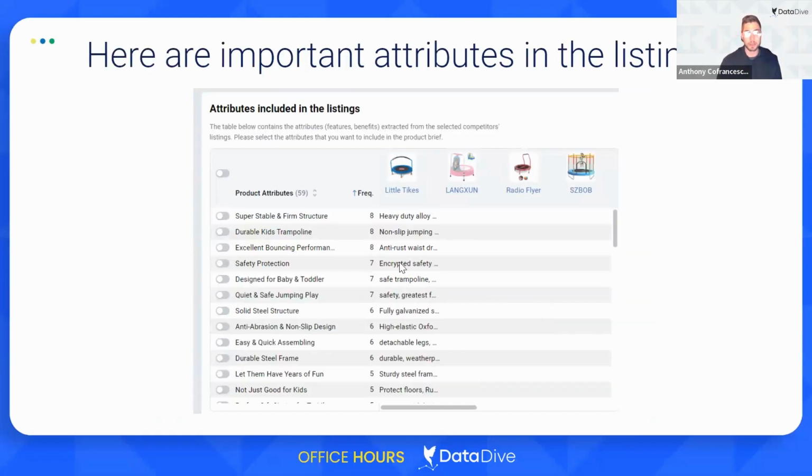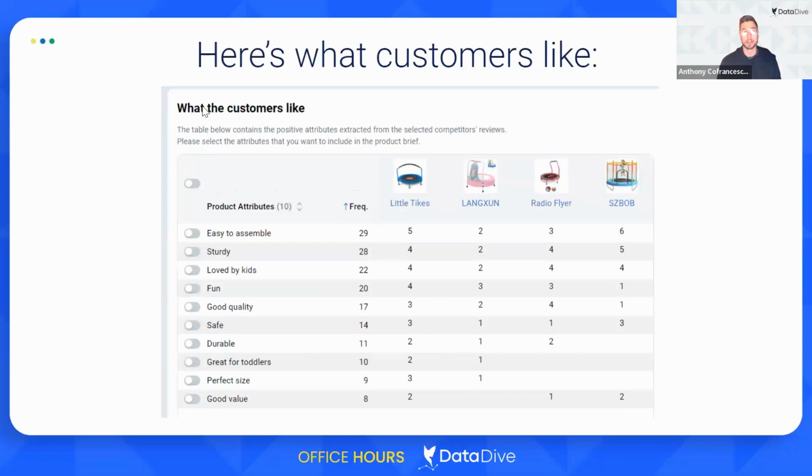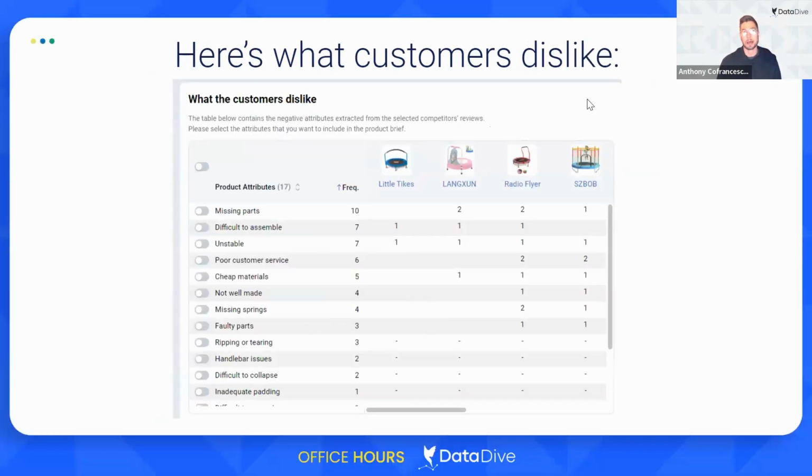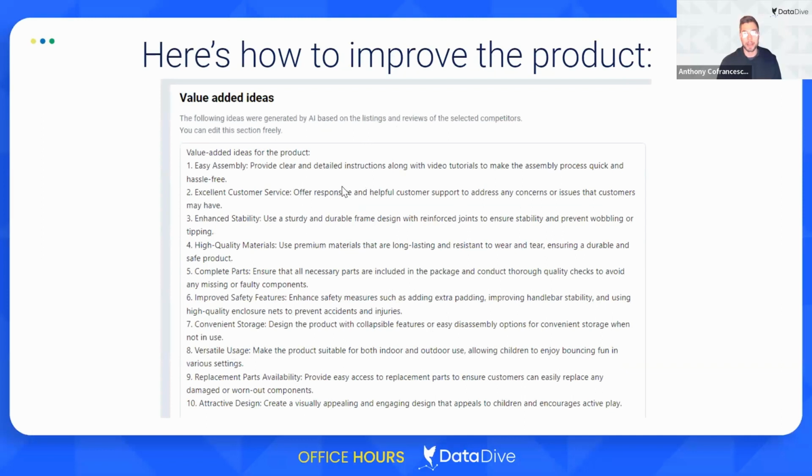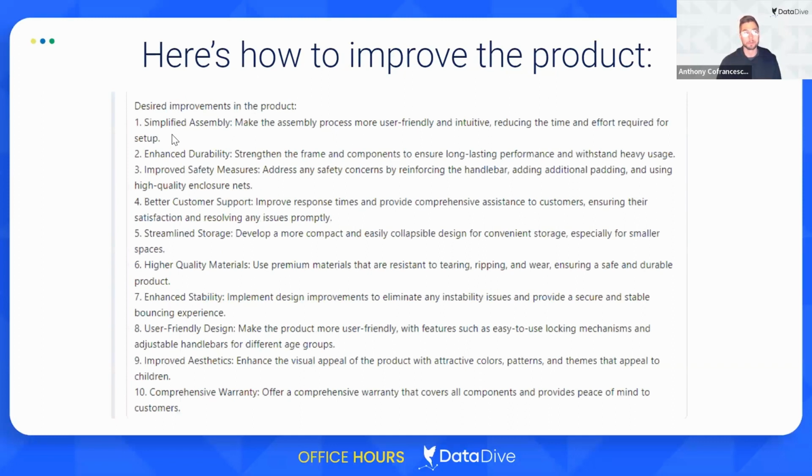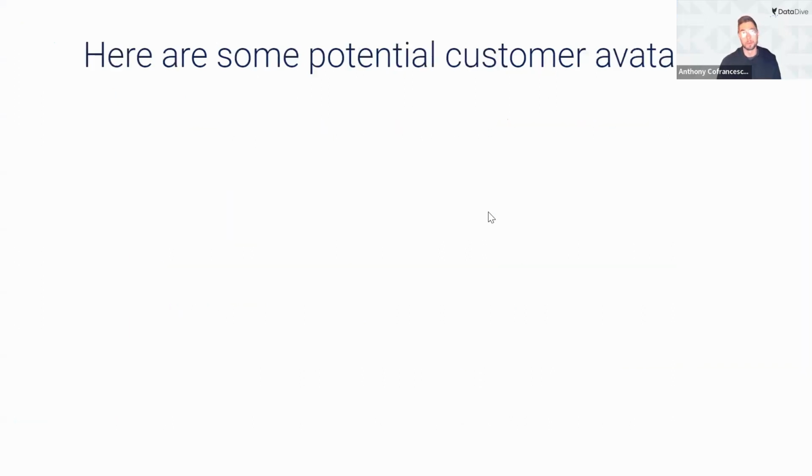And so this was covered in the section on attributes that are included in the listing. These are largely items that are in the product detail page. This is what customers like. Again, we're seeing easy to assemble, sturdy, good quality. So that's materials. What customers dislike, people are worried about missing parts, difficult to assemble, cheap materials, not made well, missing springs, etc. Value-added ideas is ways to improve the product. Easy assembly, we're seeing some themes here. How to improve the product, simplified assembly, number one.